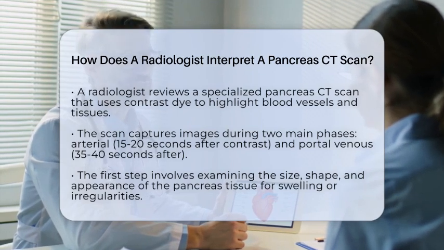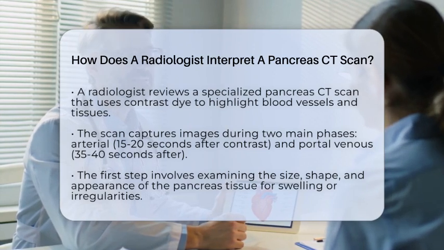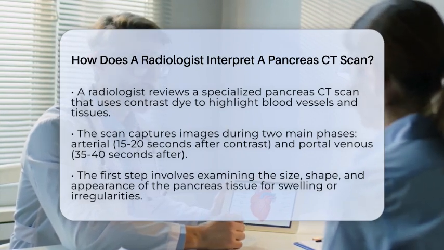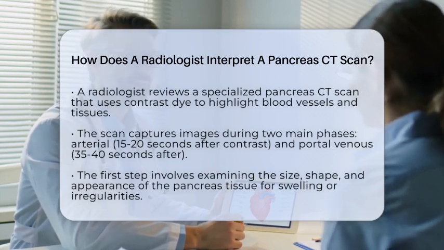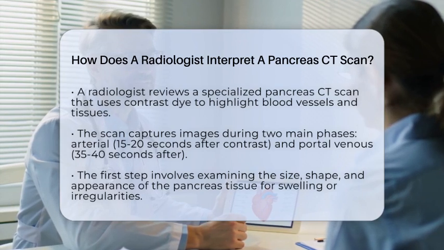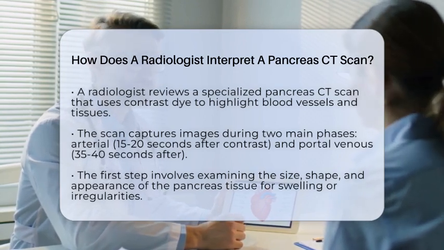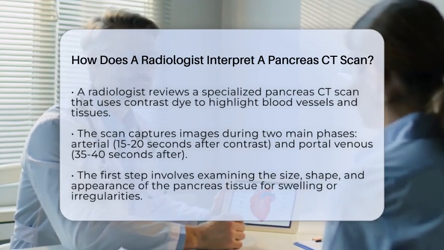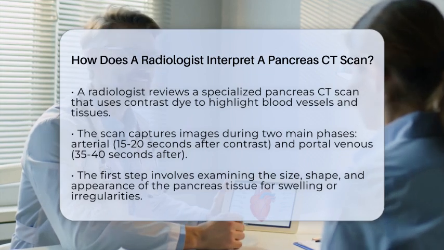This scan uses contrast dye injected into a vein to highlight blood vessels and tissues at specific times. The scan captures images during two main phases. The arterial phase, about 15 to 20 seconds after contrast injection, and the portal venous phase, around 35 to 40 seconds after. These timings help visualize the pancreas, blood vessels, and any abnormal growths clearly.